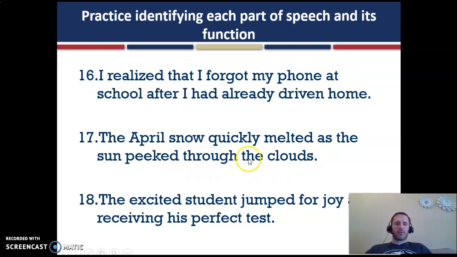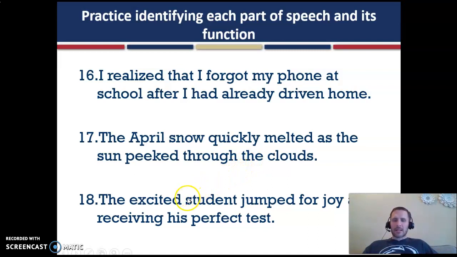Peeked is our action verb. And then through the clouds, just simply a prepositional phrase where the preposition is through and clouds is the object of the preposition, a noun functioning as the object of the preposition. And the as an article will always be an adjective.